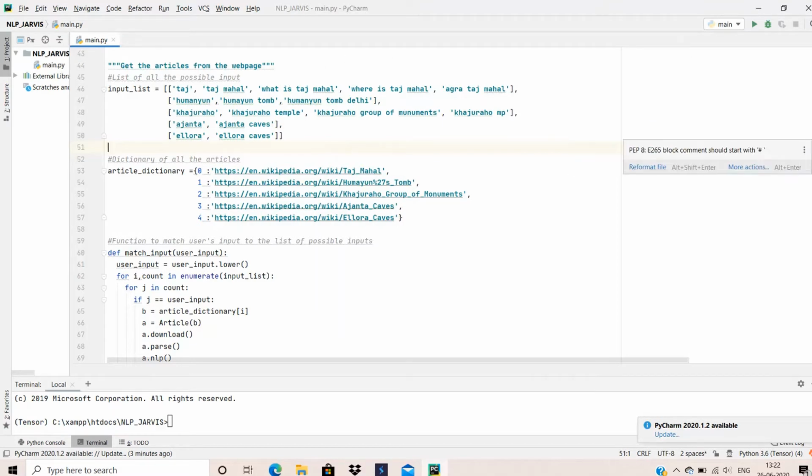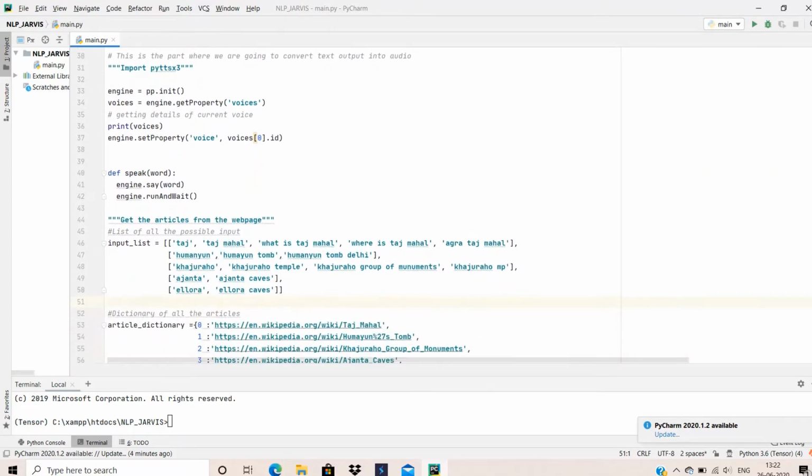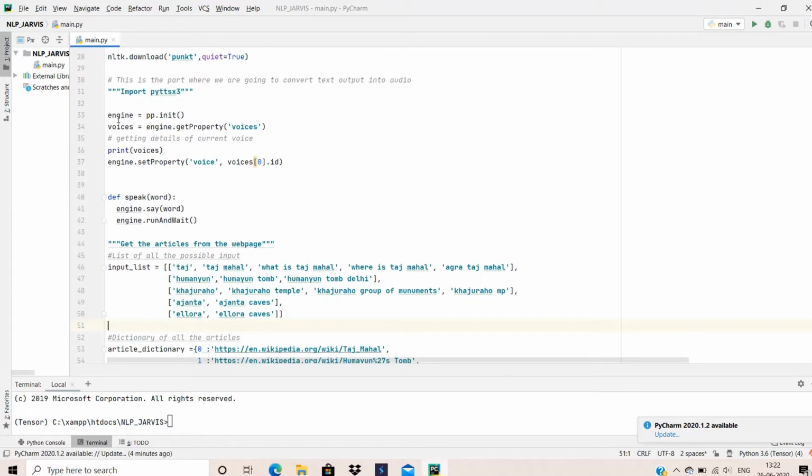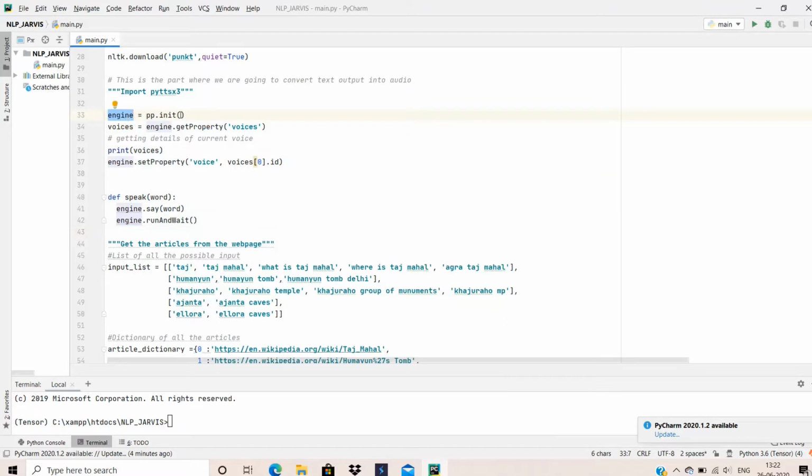So after importing all these libraries, the first thing that I defined is a function named speak, which will be used for enabling voice for the bot. This is the object engine that we initialized using pp.init, where pp is the pyttsx3 package with which we are enabling voice functionality, and we gave the value 0 to the voices, that is we are taking a male voice for our bot.